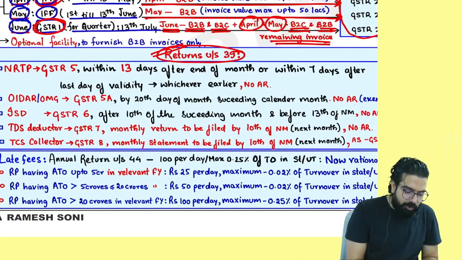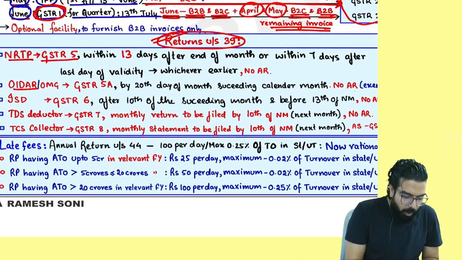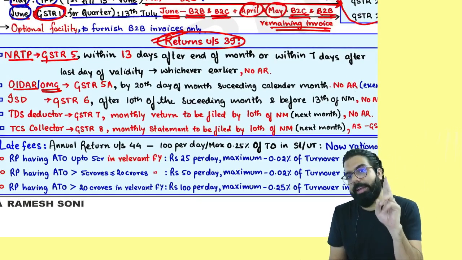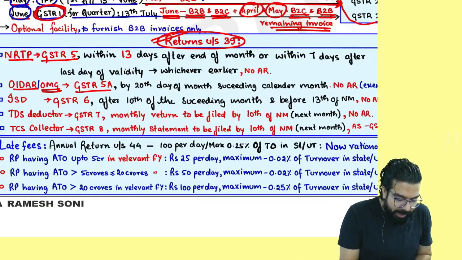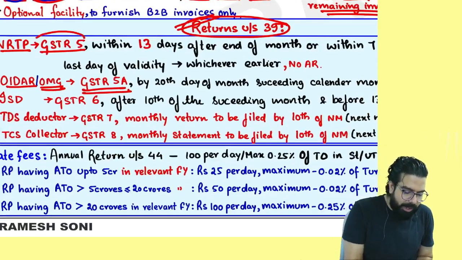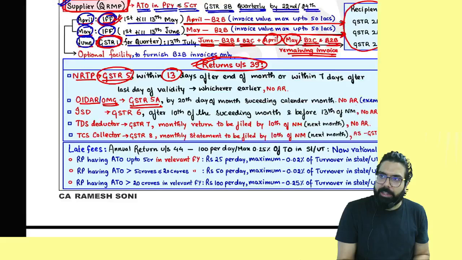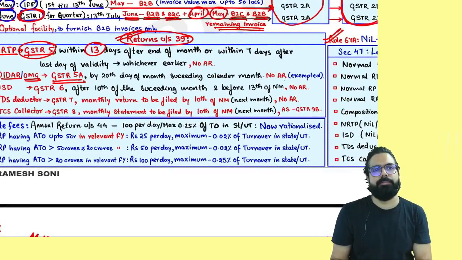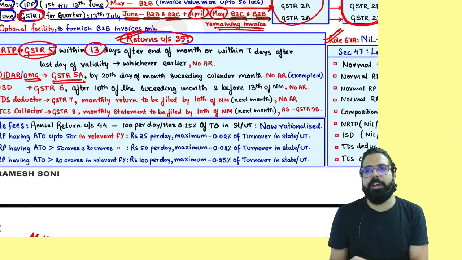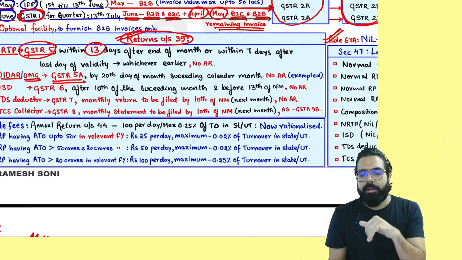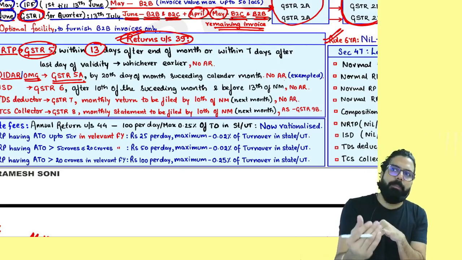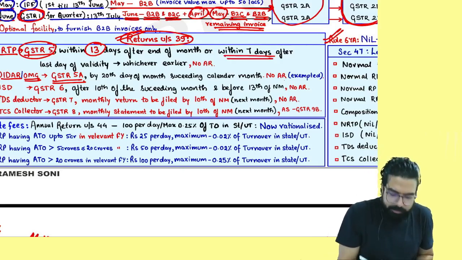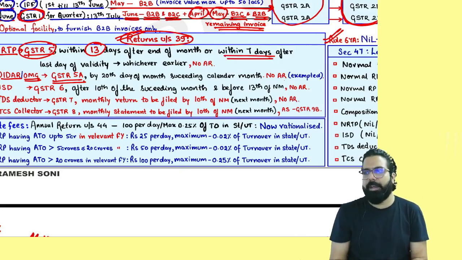Sir, NRTP should file GSTR 5. OIDR and OMG. OMG is what? Online money gaming. Should file GSTR 5A. Okay, GSTR 5 due date is what, everyone? 13th. Supposing NRTP had got registration only for 10 days. He had got registration only for how many days? 10 days got over. Will he wait for the month to get over and then file by 13th, or can he file within the next 7 days? Within the next 7 days.